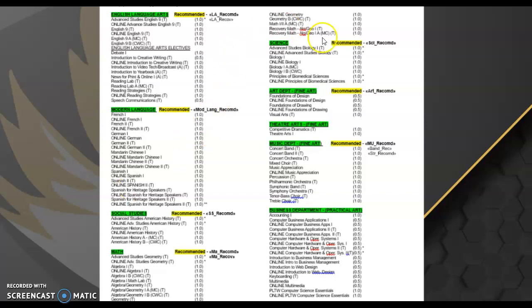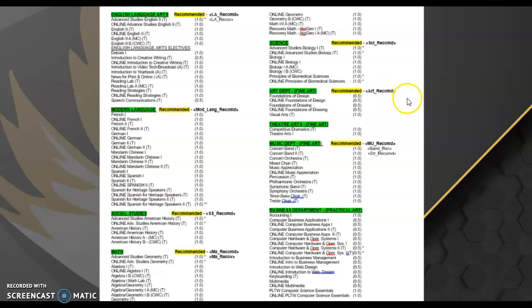If you move to the top right-hand corner, you'll see a science recommendation. Again, most of you are going to see a biology or advanced biology recommendation. For some of my students looking to go into the science field, please make sure you note that there's a class called Principles of Biomedical Sciences. If you are hoping to go into the science field, you would want to look to take that Principles of Biomedical Sciences either your 9th or 10th grade year in addition to the other science class you're taking. If you have questions about that specifically, please reach out and let me know.